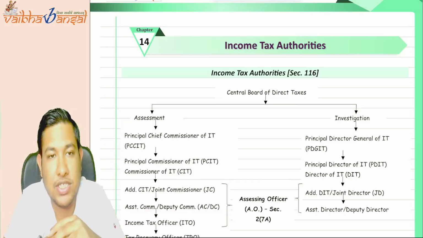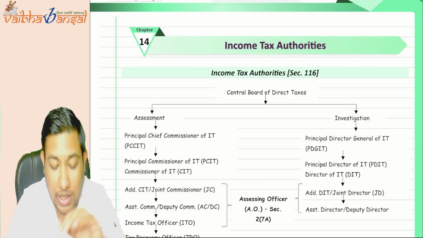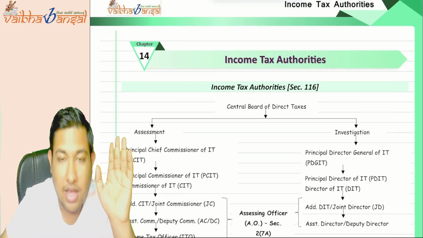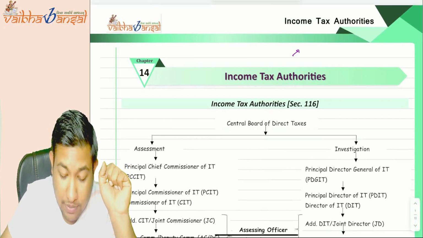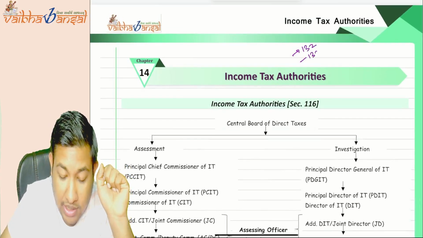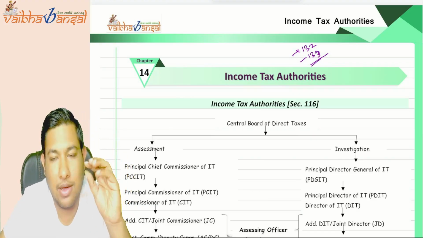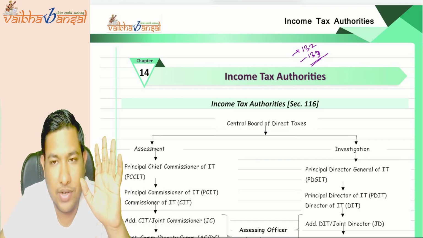See, this is a chapter which is very important from your exam perspective. There are only two sections that are very important from this particular chapter, that is section number 132 and 133. These are the two sections on which the exams will definitely test you.